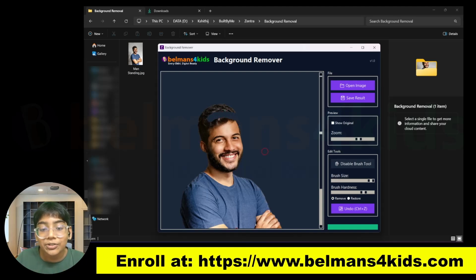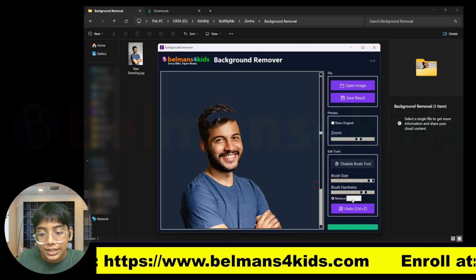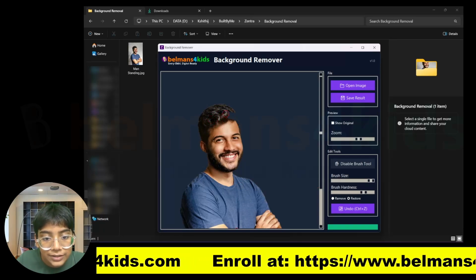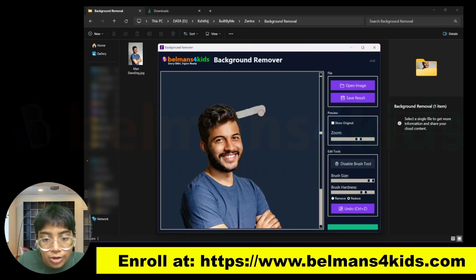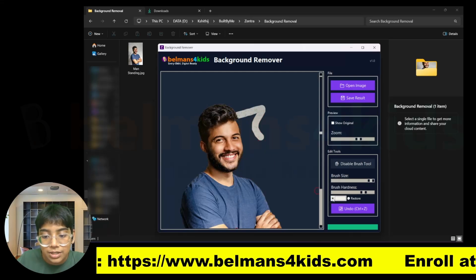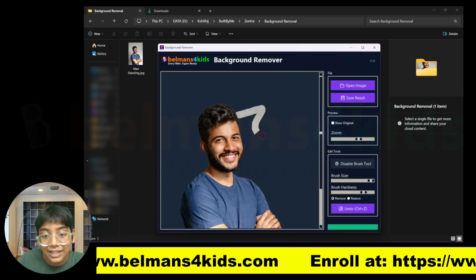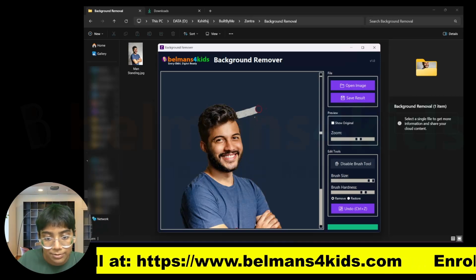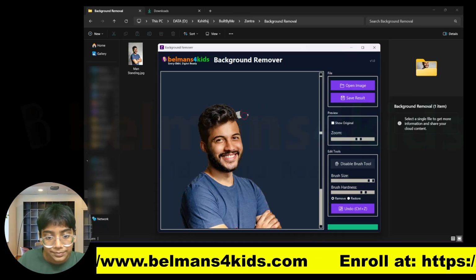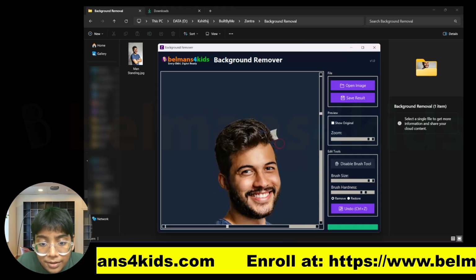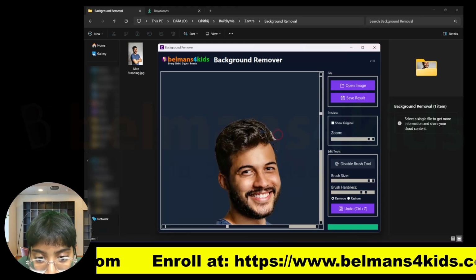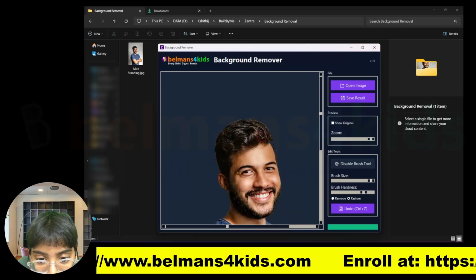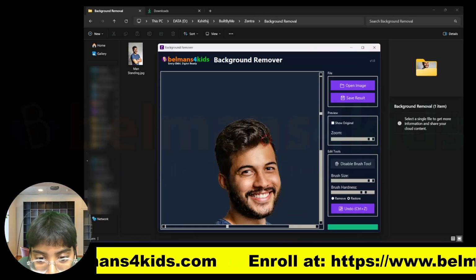Now let's say that you want to restore a part of the image. Then you can just press on the restore option, and you can see now I can restore parts of the image, and I can even restore what was there before. Now I just want to remove that because this is actually a pretty good removal, and let me just nicely remove that over here. And you can even zoom in more to get the finer details. You can see just like that, and I want to restore some of the areas just like that.